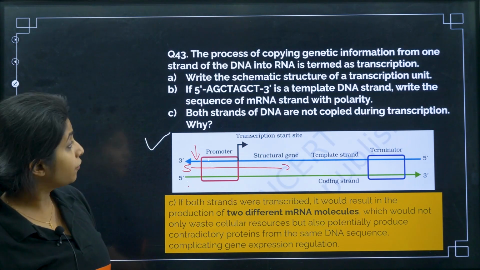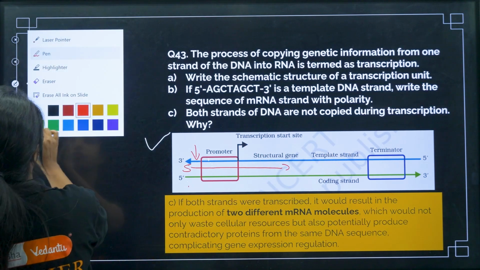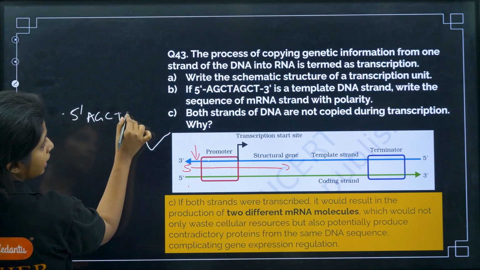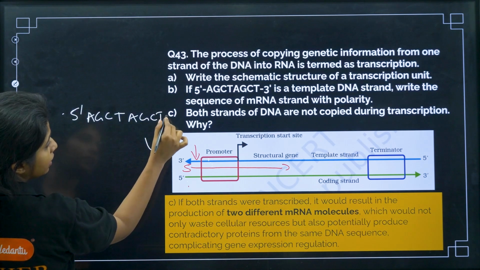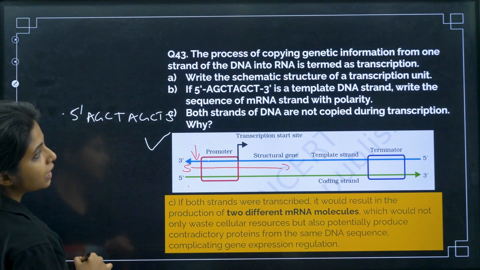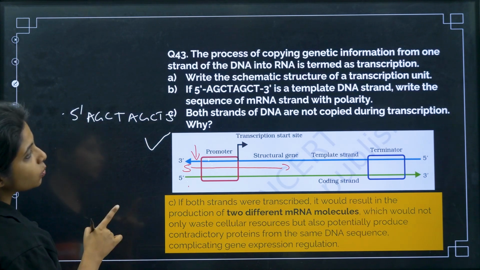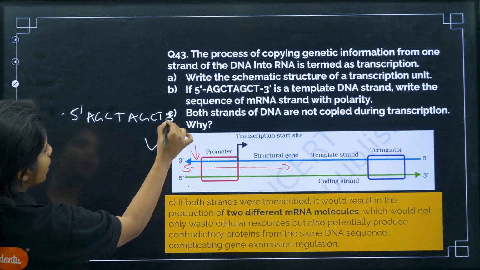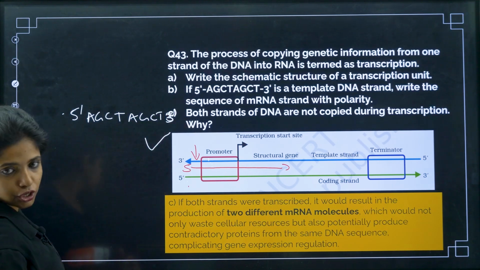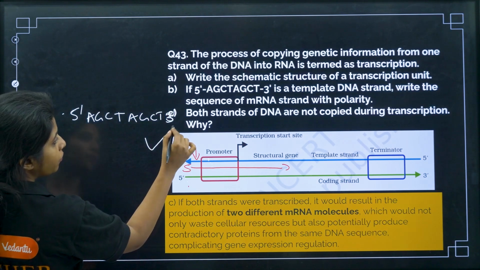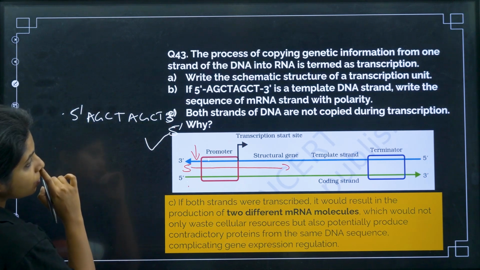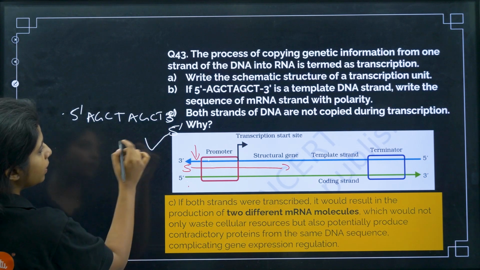Now, if 5'-AGCT-3' is a template DNA strand, write the sequence of the mRNA strand with polarity. What will be the mRNA strand, my dear children? This is 5' to 3' direction, right? Now, we should be starting from 5' over here. What will be the polarity?